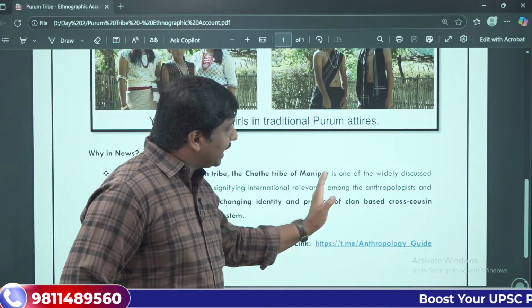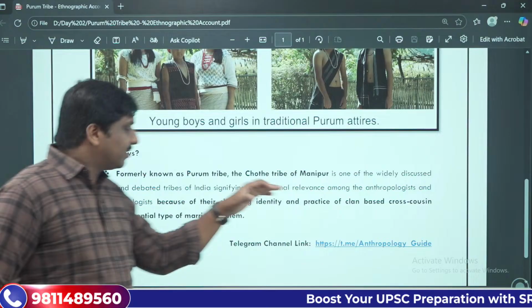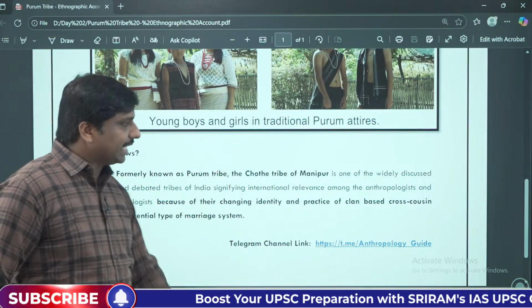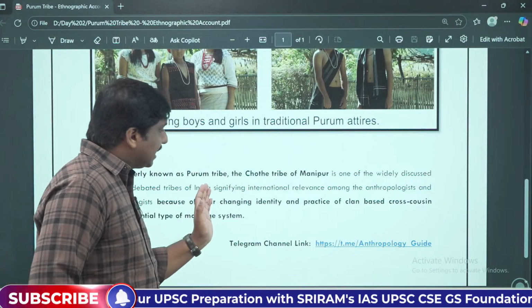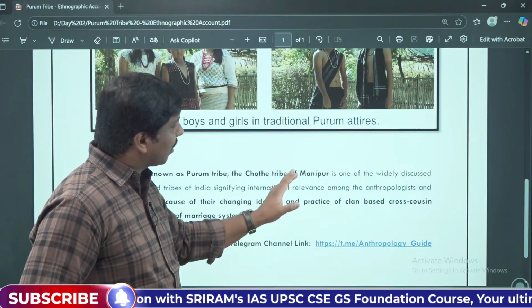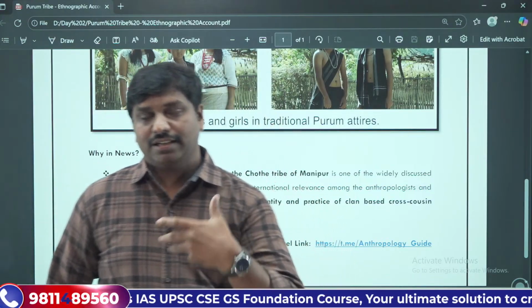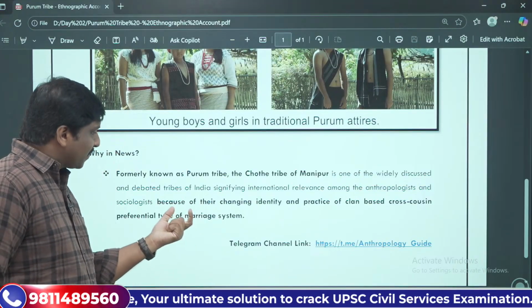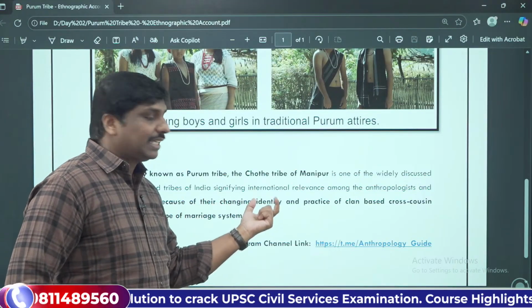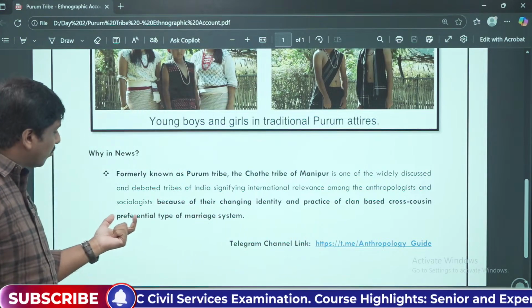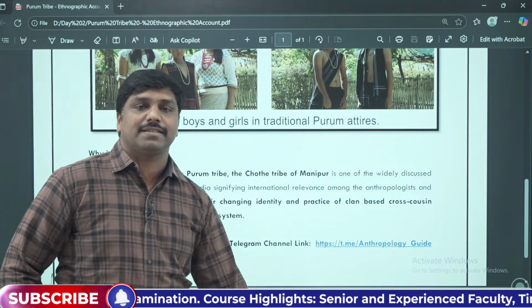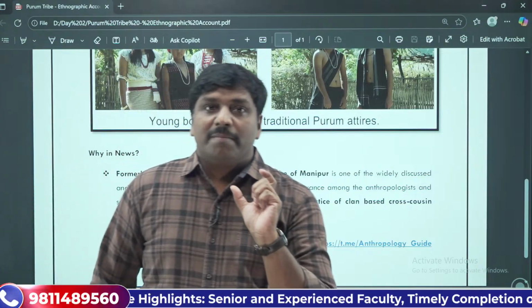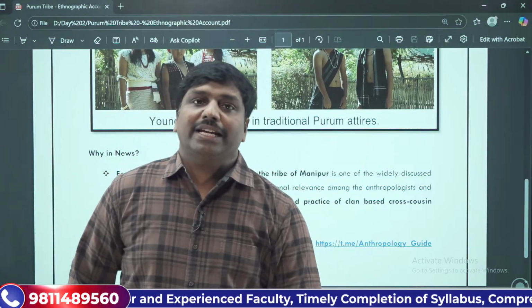Now, they are one of the widely discussed and debated tribes of India, not only signifying international relevance, but also for various other aspects. They are debated because of their changing identity and the practice of a clan-based cross-cousin preferential type of marriage system.